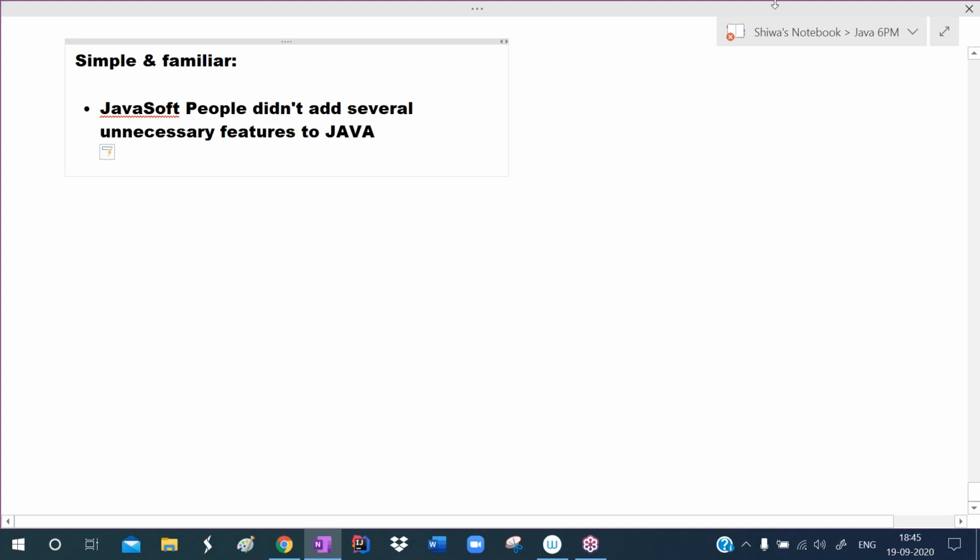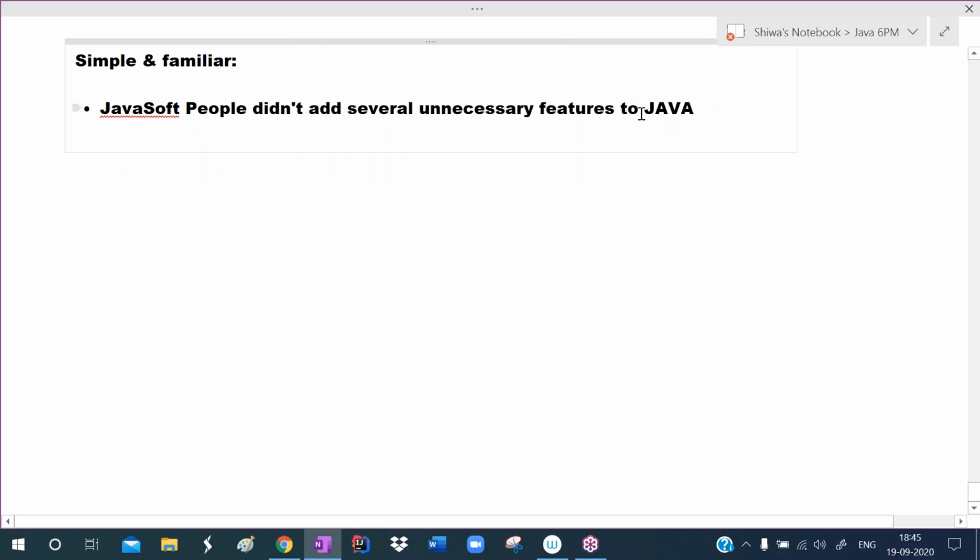They did not add problem-oriented or confusion-oriented features.